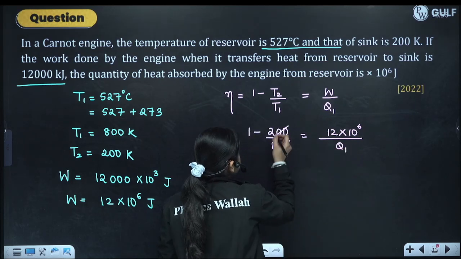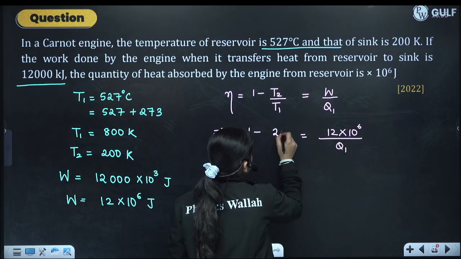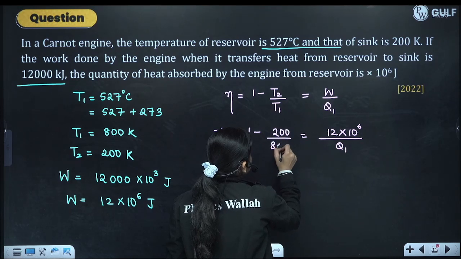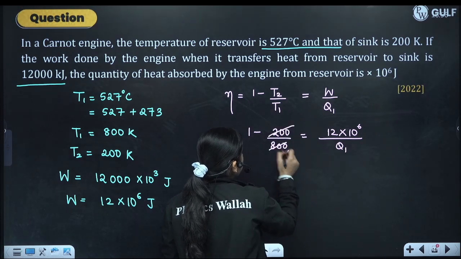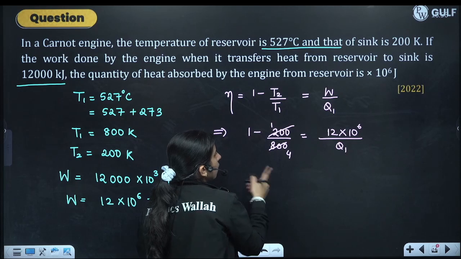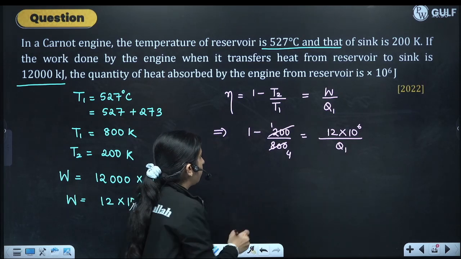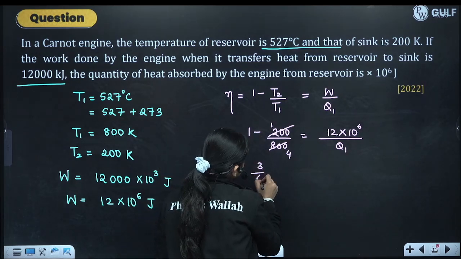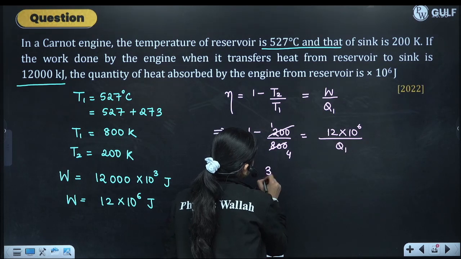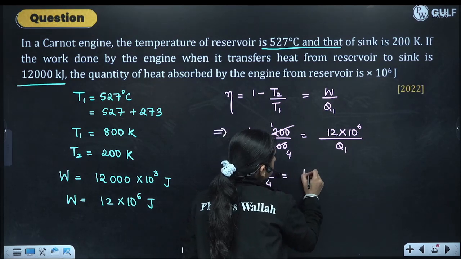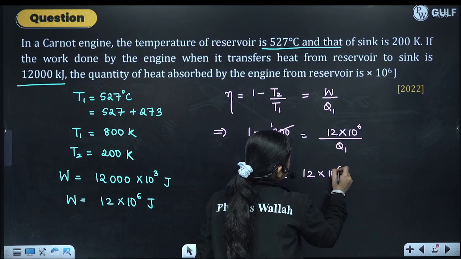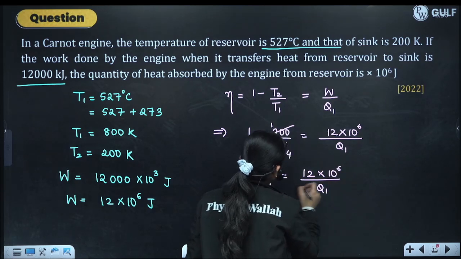So this gets cancelled on 4. So 1 minus 1 by 4, what will we get? 3 by 4. 3 by 4 is equal to 12 into 10 raised to the power 6 divided by Q1.